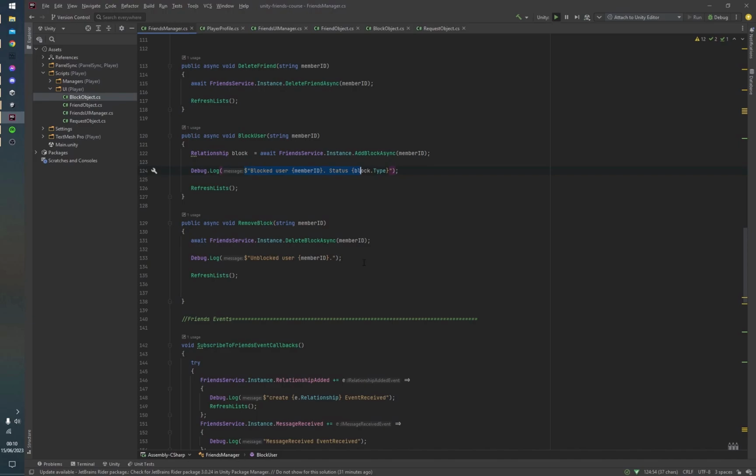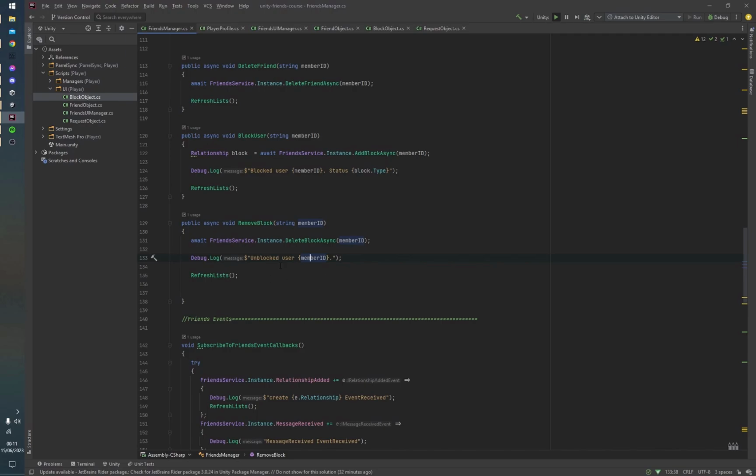But then how do you unblock a user? So again, this is actually quite simple. Down here, you can see this is the function I'm using to do that. It's just FriendService.Instance.DeleteBlockAsync. Once again, it takes in a member ID, and this one does not return a relationship. And so I just said unblock user, and then I passed that in.